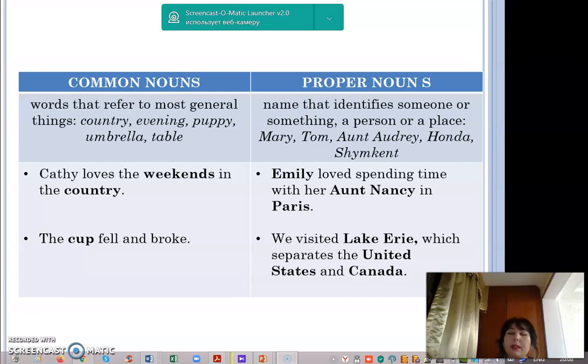In this sentence, Emily, Nancy, Paris are proper nouns. The next example, we visited Lake Erie, which separates the United States and Canada. Erie, United States, and Canada are proper nouns also.